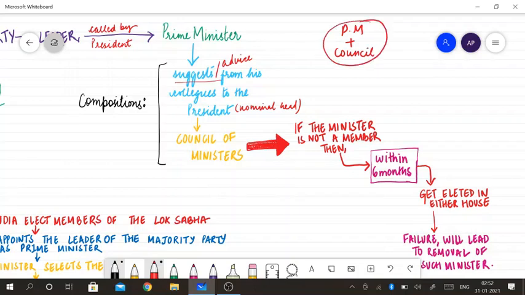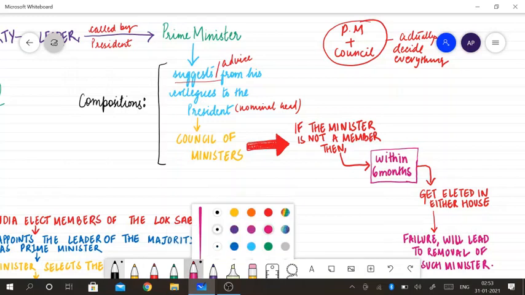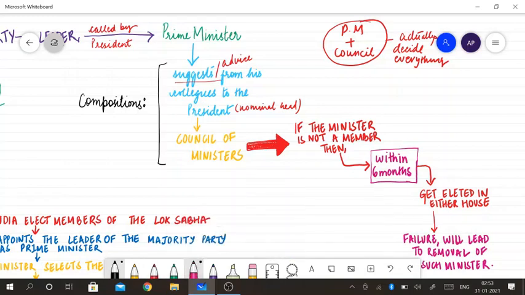Now, as I said, the leader of the political party who has got the absolute majority in the Lok Sabha is appointed by the president as the prime minister, and he prepares a list of the ministers, and then he gives this list to the president to appoint them as the ministers.